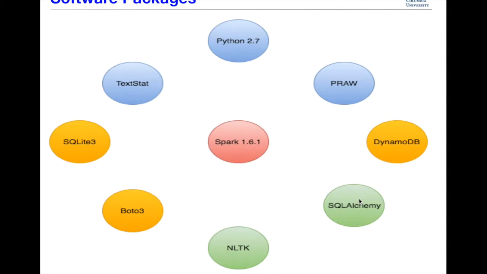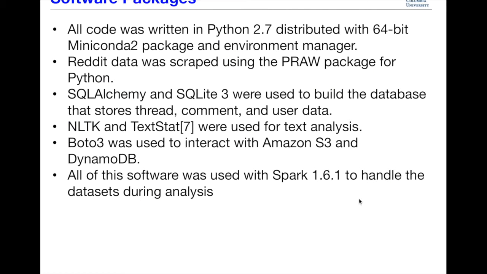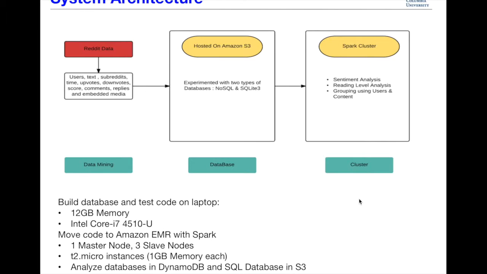The software packages used are as follows. All the code was written in Python 2.7, distributed with a 64-bit Miniconda 2 package and environment manager. Reddit data was scraped using the Pro package for Python. SQLAlchemy and SQLite 3 were used to build the database that stores thread, comment, and user data. NLTK and TextStat were used for text analysis. Boto 3 was used to interact with Amazon S3 and DynamoDB. All of these software were used with Spark 1.6.1 to handle the datasets during analysis.